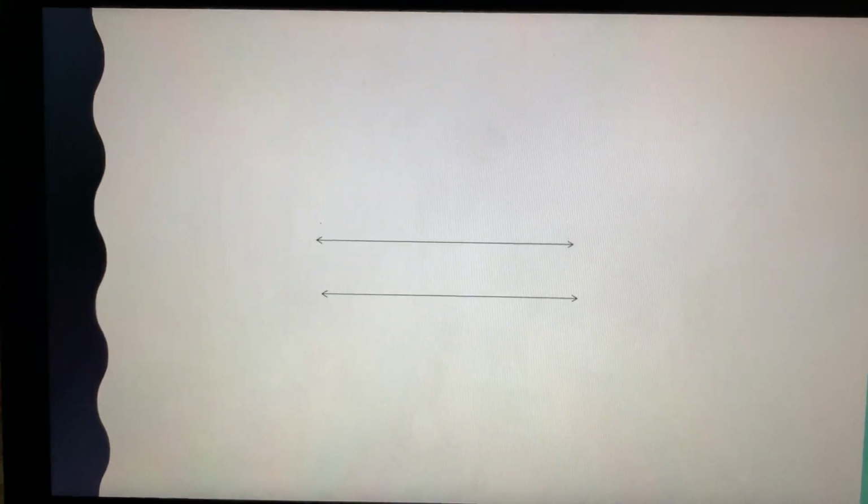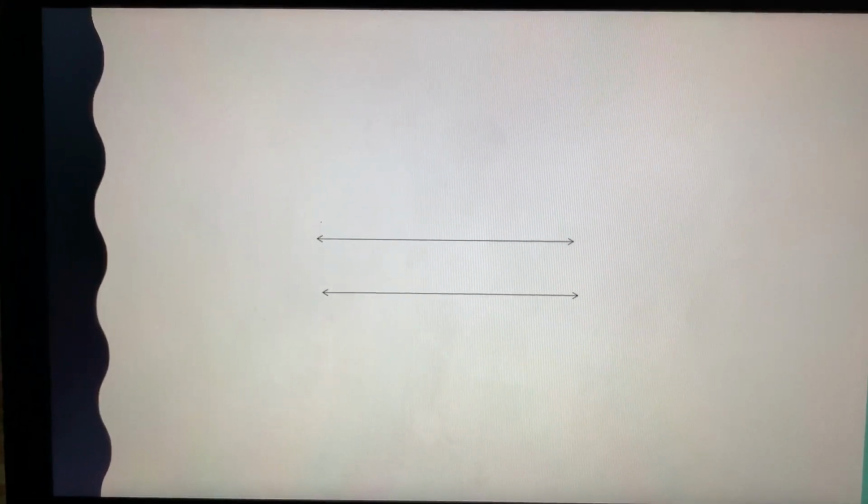All right, so looking at the two lines that I have here, what line relationship do you think is shown? The correct answer is parallel.